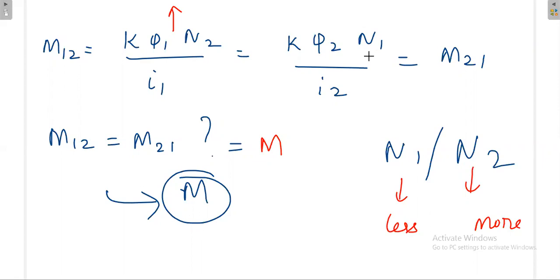Here N1 is less. If you have more pi 1, what will happen at the secondary side? If pi 1 is more, the flux linkage to the secondary will be more, then that may produce more current. Again, the more current at the secondary may produce more flux, but this N1 is less. Somehow everything will be equal, but we'll try to prove that.